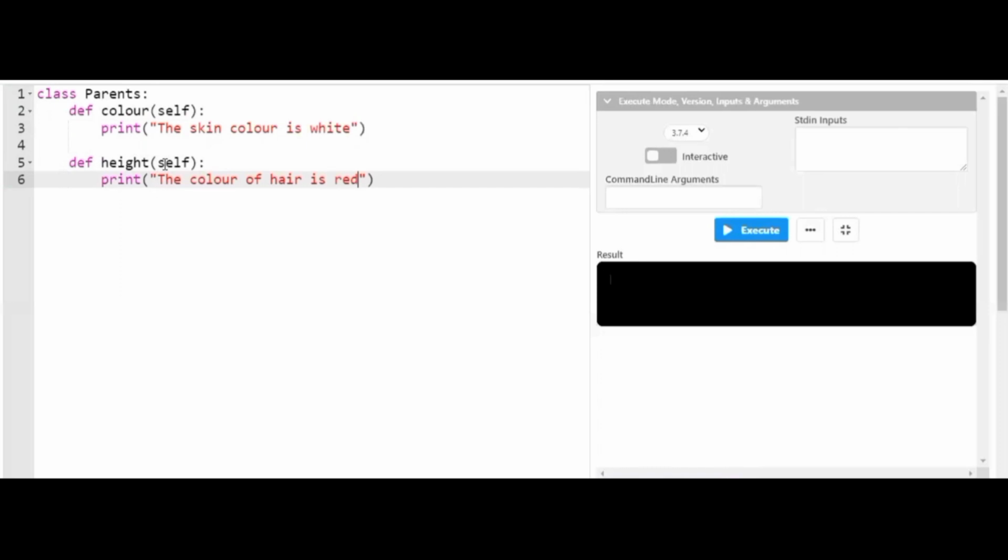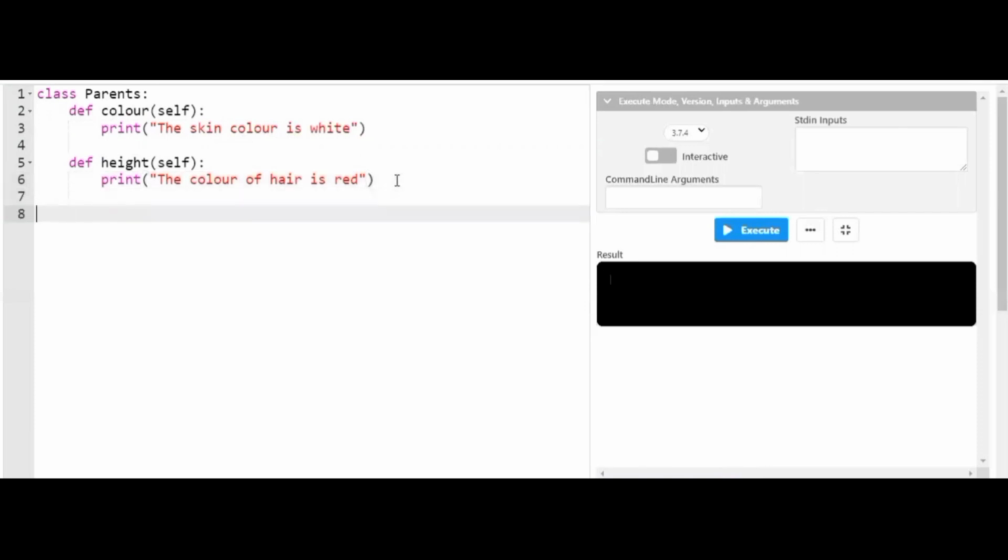So friends, in this I have declared a parent class called parent. Inside the parent class I have declared two methods, color for skin color, followed by the height. So I have declared that the skin color of parents is white in color and the hair is red in color. Obviously this may exist or may not exist, but let us consider this as an example. So I can clearly say that I have successfully created a parent class.